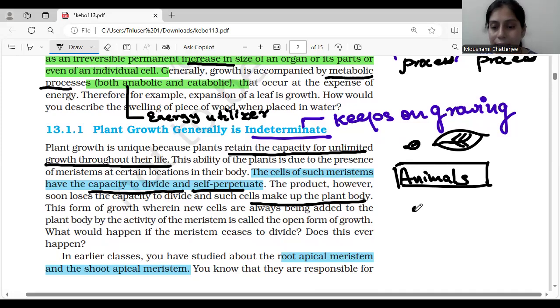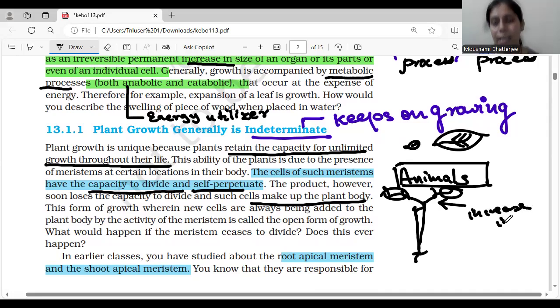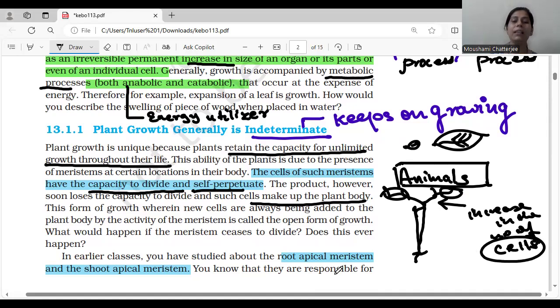So what is happening is, if I talk about this plant body, this plant body is continuously growing, okay? Now there is an increase in the number of cells in the plant. Increase in the number of cells. Now this increase in the number of cells is basically making the plant an open form of growth. So we can say that the plant is showing an open form of growth. Okay, very, very important term.